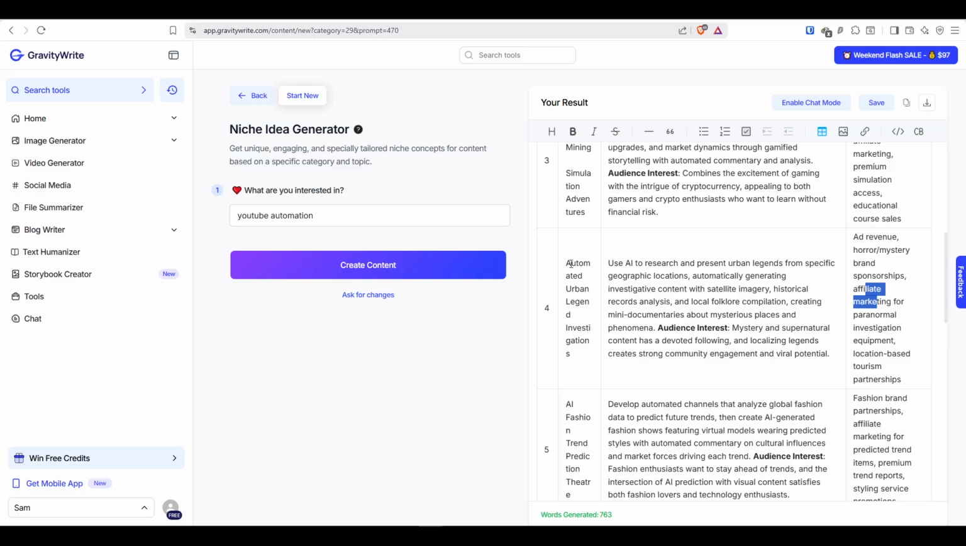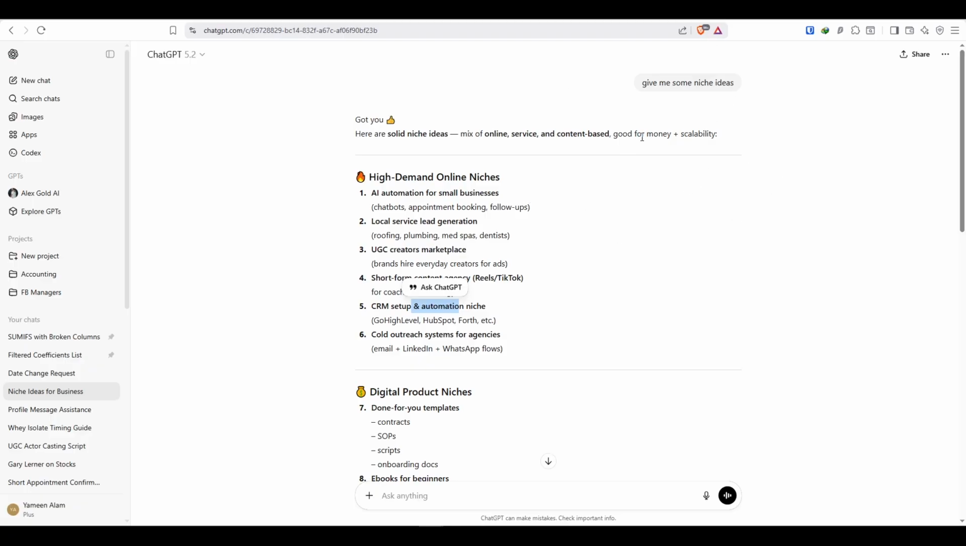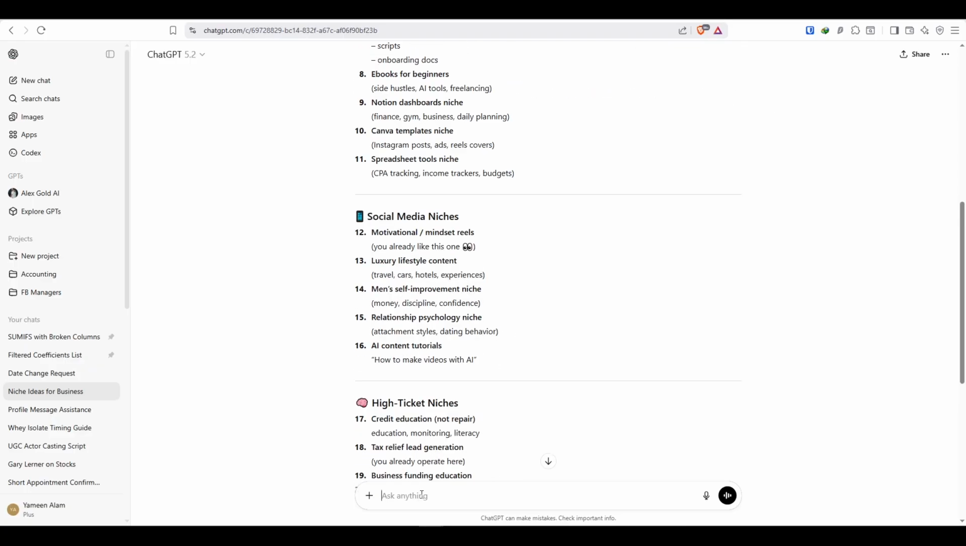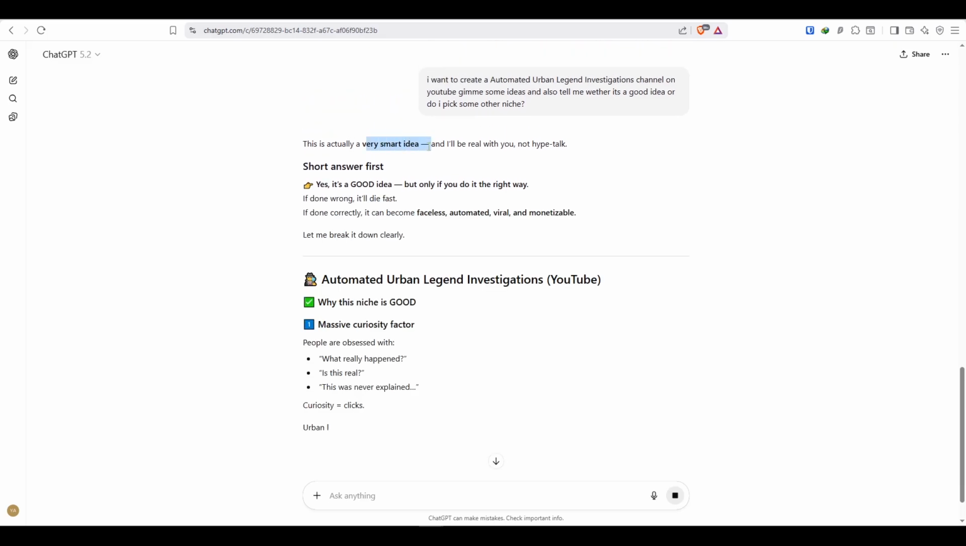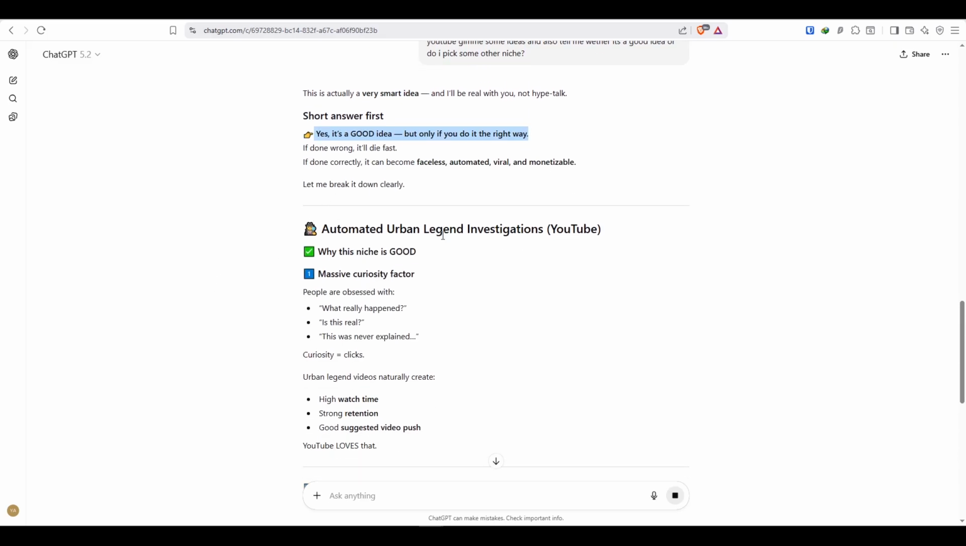So now if we select this option right here, and if we go into ChatGPT, I was also researching over here as well. So if I wanted to create, let's say, an automated urban legends investigations channel, right? So I'll type that in, let's see what ChatGPT says. So that's actually a pretty smart idea. And yes, it's a good idea, but only if you do it the right way.